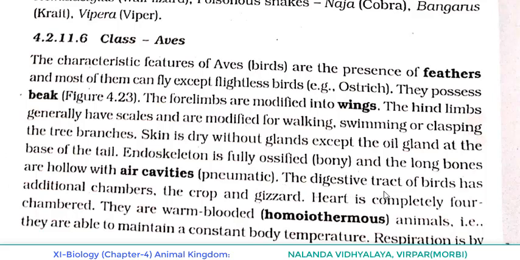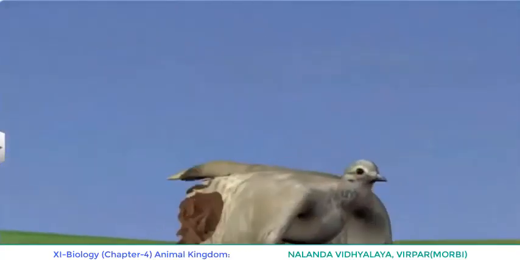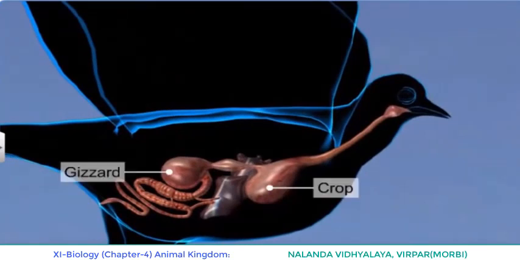The digestive tract of birds has additional chambers, the crop and gizzard. This is a unique feature of birds. The digestive tract of birds has additional chambers. What is the name of that additional chamber? That is the crop and gizzard.